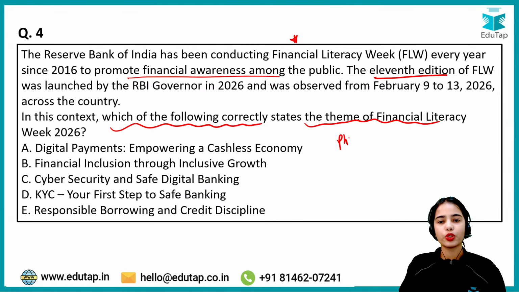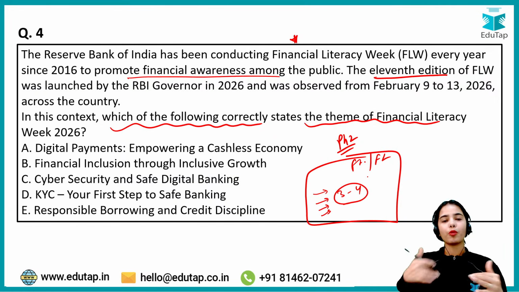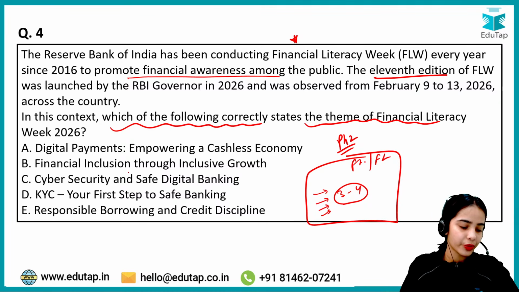Remember this, that in phase 2 usually a broad paragraph is given. Let's say it is about financial inclusion or financial literacy, and there are multiple, like 3 to 4 questions regarding that paragraph. So a paragraph can come on financial literacy, and the question can be on the Financial Literacy Week and the other initiatives that have been taken for financial literacy. Such a question can come. Try to answer this question.